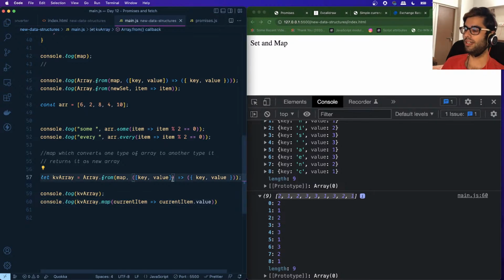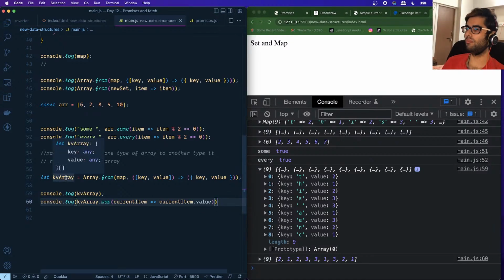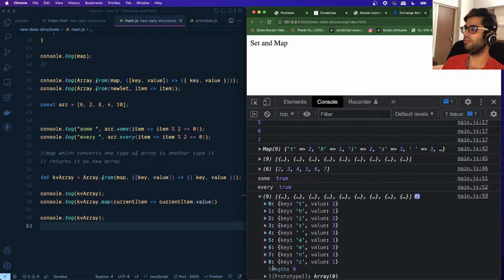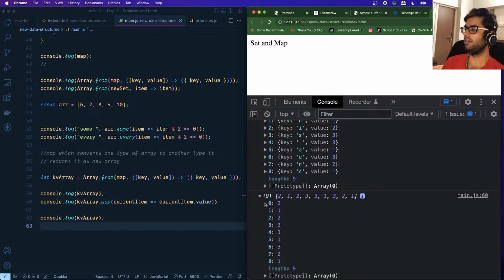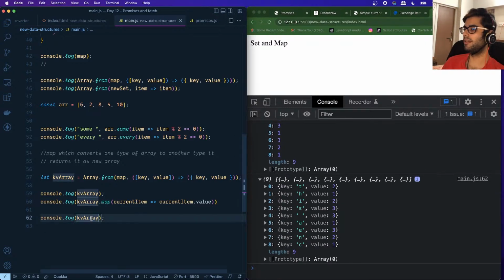So this was one type of array, an array of objects. We mapped it into another type, and this is a new instance of that array, right? This is a completely new array. It's not modifying the KV array basically. If I log this statement once again over here, you can see that it has not modified the original array. So this is before the call, this is performing that operation, and then we're logging the same array, kv array. Once again, it has not been modified, so it's returning a new array.